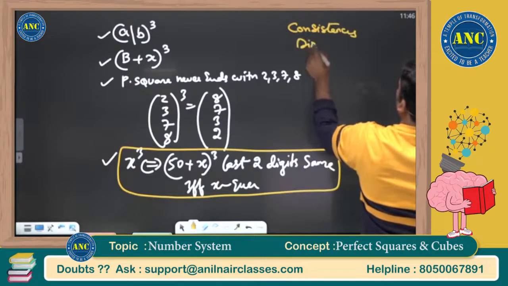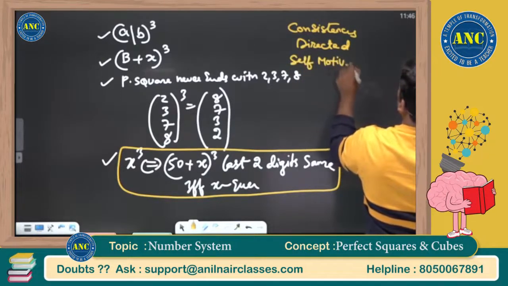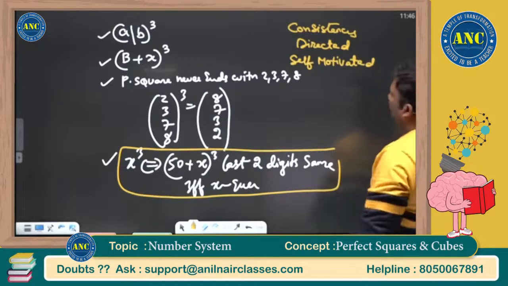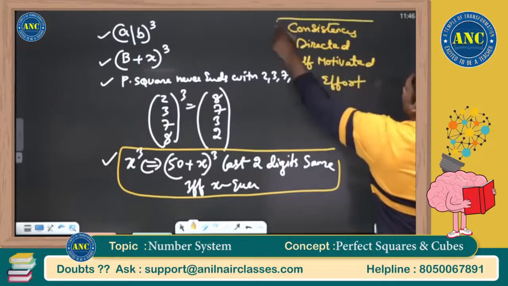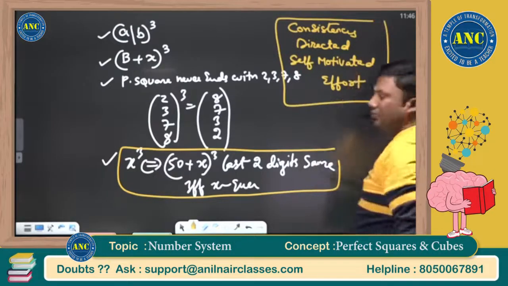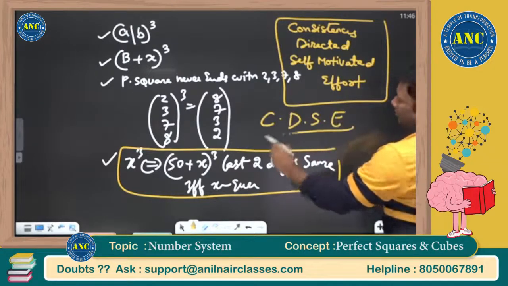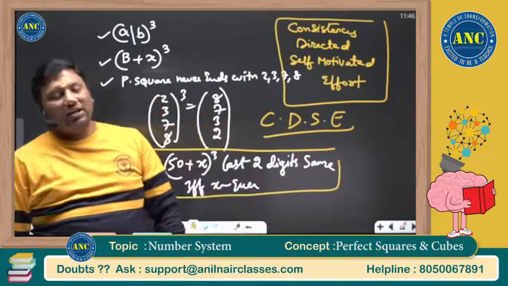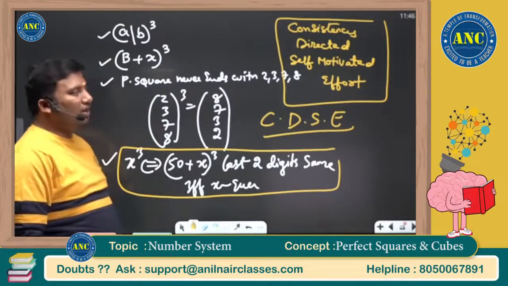Your goal should be directed and you should be self-motivated. If you are getting motivated from anybody's speeches, that is just a part-time thing, and you should keep an effort. Anybody who has become successful in life followed these four letters, CDSC: Consistent, directed, self-motivated effort.